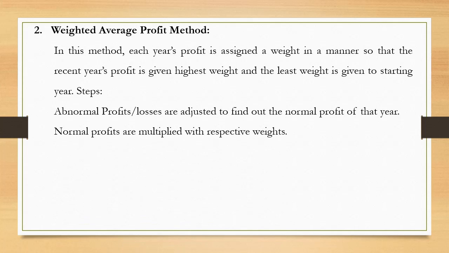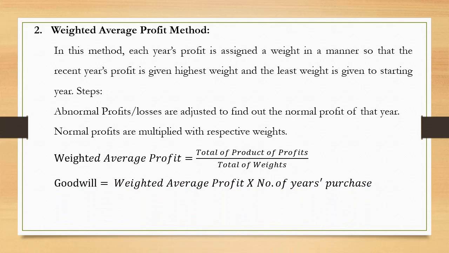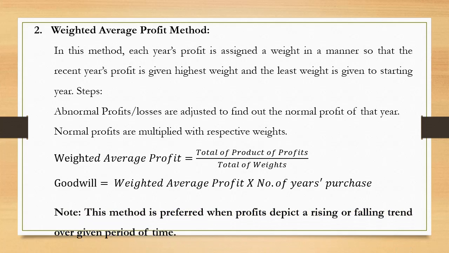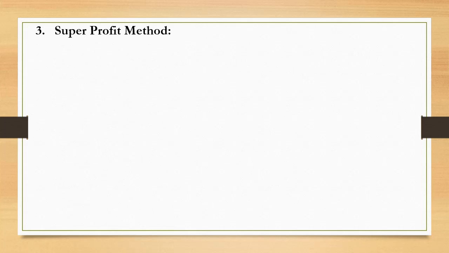Normal profits are then multiplied with respective weights. The formula to calculate the weighted average profit, that is the total of the product of profits upon the total of weights. And then you get the goodwill. The goodwill is equal to weighted average profit into number of years purchase. You have to remember that this method is preferred when profits depict a rising or falling trend over a given period of time. Third method is super profit method.